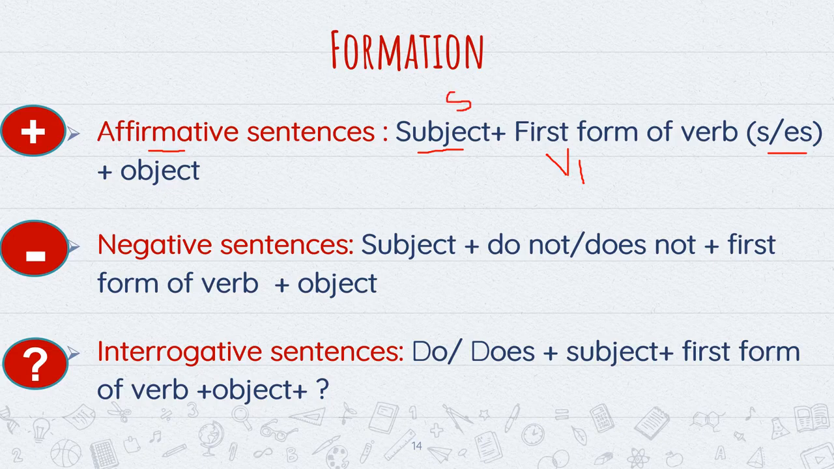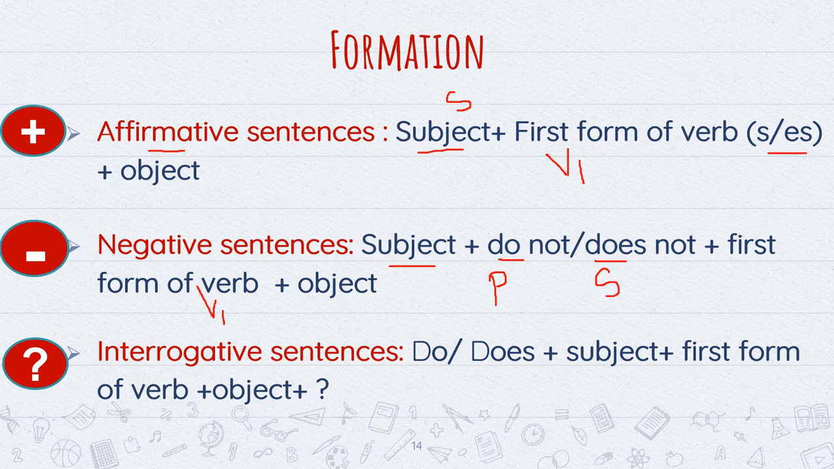Okay. Now come to negative sentences. For negative sentences, the formation is subject plus do not or does not plus verb first form plus object. Now again the question arises, when we will use do not or does not. Do not will be used when the subject is plural, and does not will be used when the subject is singular.